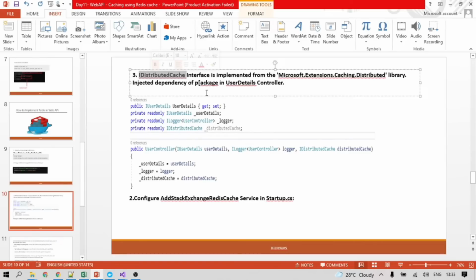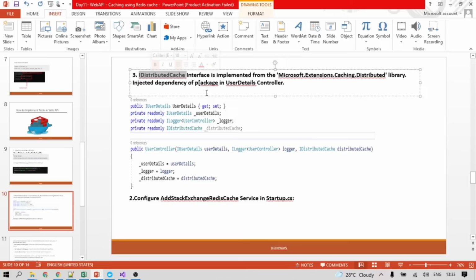There are two different kinds of implementation we can do here. Either we can directly inject the IDistributedCache dependency in our controller class, or we can create a wrapper, like a Redis cache helper or caching helper.